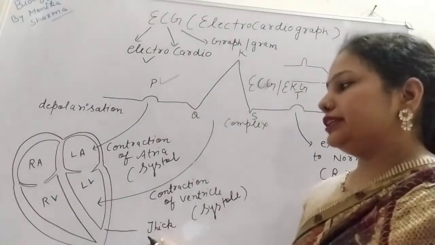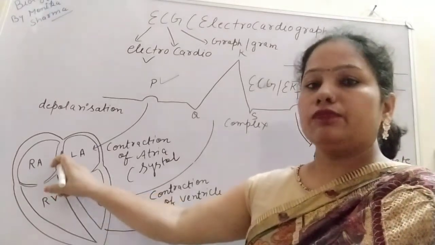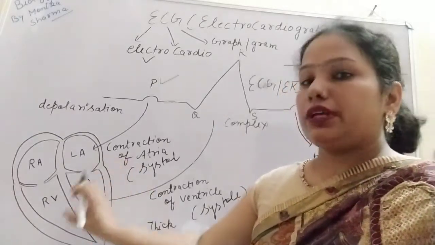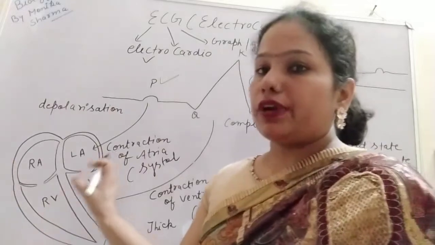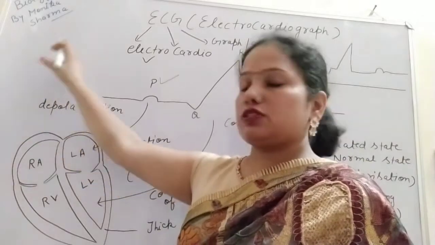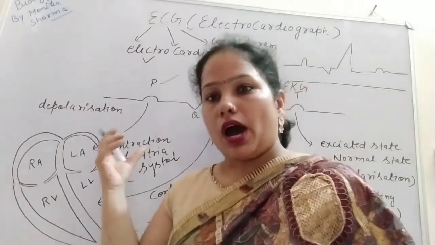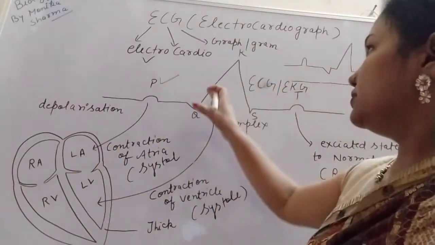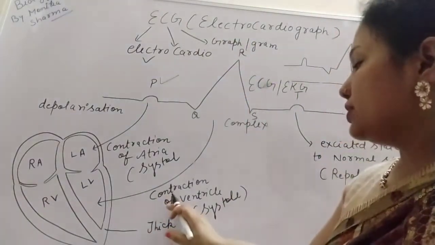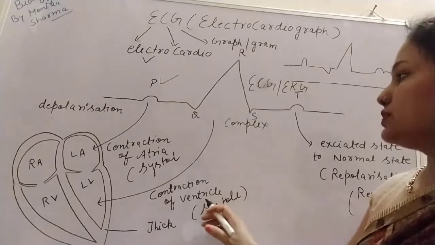You all are aware that the walls of the ventricles are thick compared to the walls of the auricle, and they have to exert more pressure because they have to supply more blood to the different parts, firstly by the aorta and to the pulmonary artery, so it is transferred to the lungs. So the walls are very thick, they have to generate a very high pressure so that this peak is obtained. This peak is due to the contraction of ventricular systole. So this QRS complex is due to the ventricular systole.